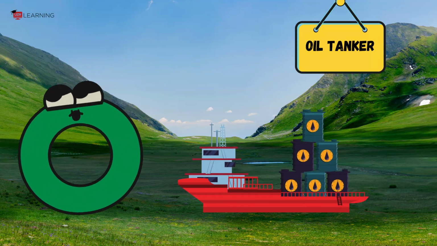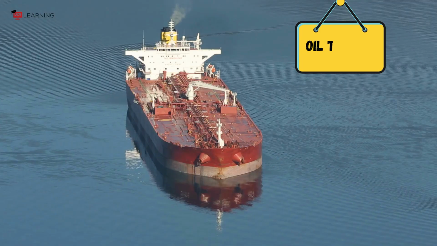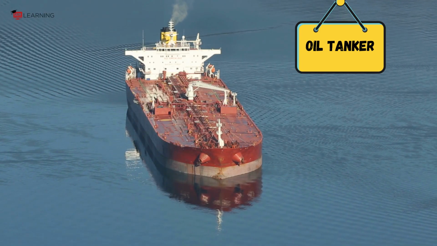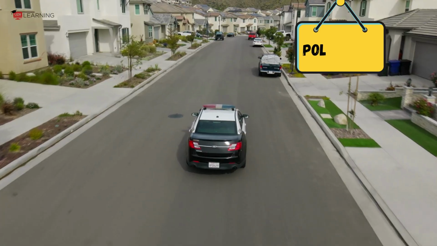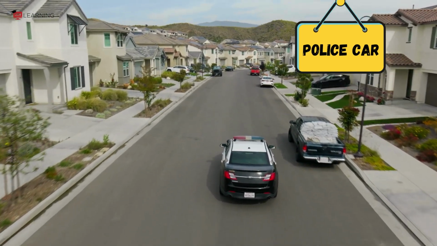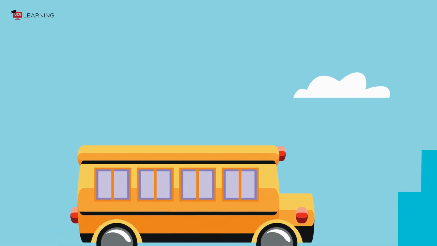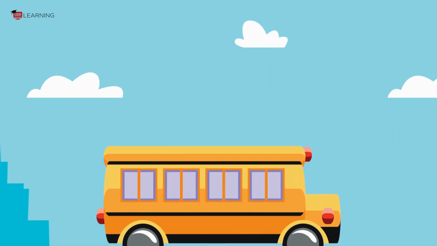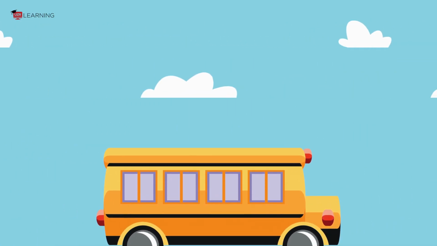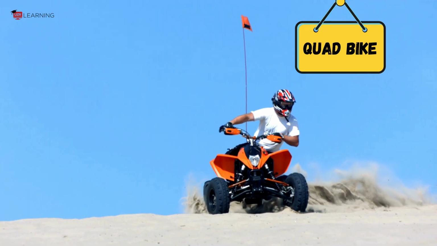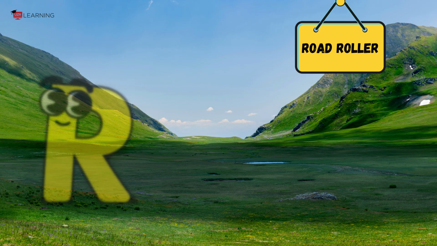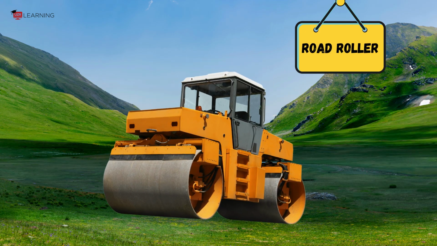O is for oil tanker. Oil tanker. O is for oil tanker. P is for police car. Police car. P is for police car. Q is for quad bike. Quad bike. Q is for quad bike. R is for road roller.